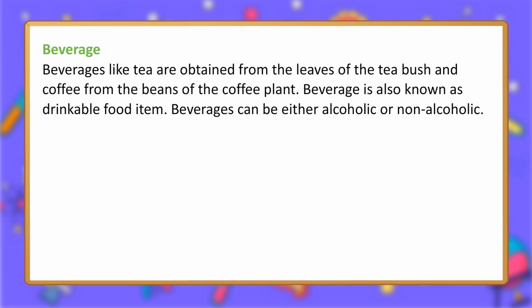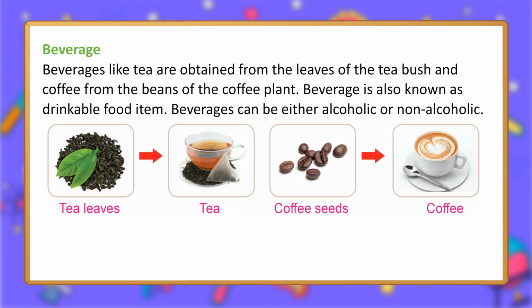Beverage. Beverages like tea are obtained from the leaves of the tea bush and coffee from the beans of the coffee plant. Beverage is also known as drinkable food item. Beverages can be either alcoholic or non-alcoholic.